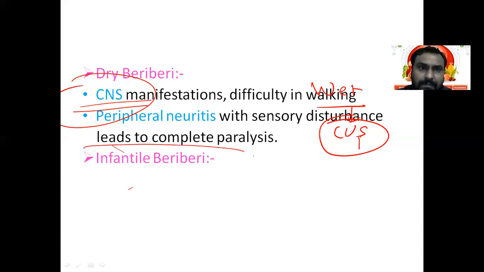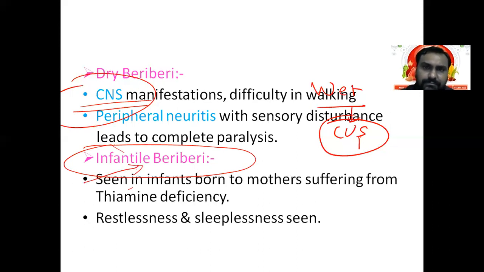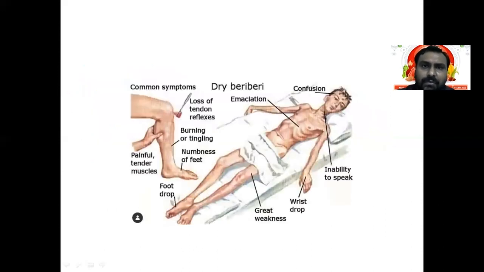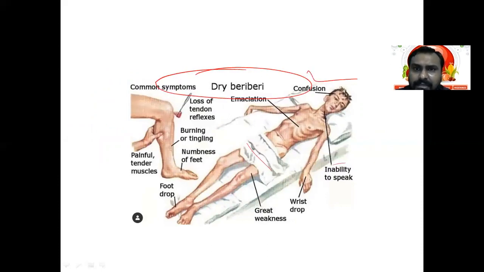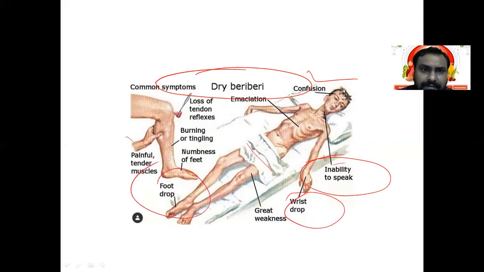One more is infantile beriberi. It is present in the mother who is deficient of thiamine. Okay. So you can see the dry beriberi CNS manifestation. There may be confusion, inability to speak. There will be wrist drop. Okay, there will be foot drop, tingling sensation, numbness, loss of tendon reflex, or all the symptoms of dry beriberi.